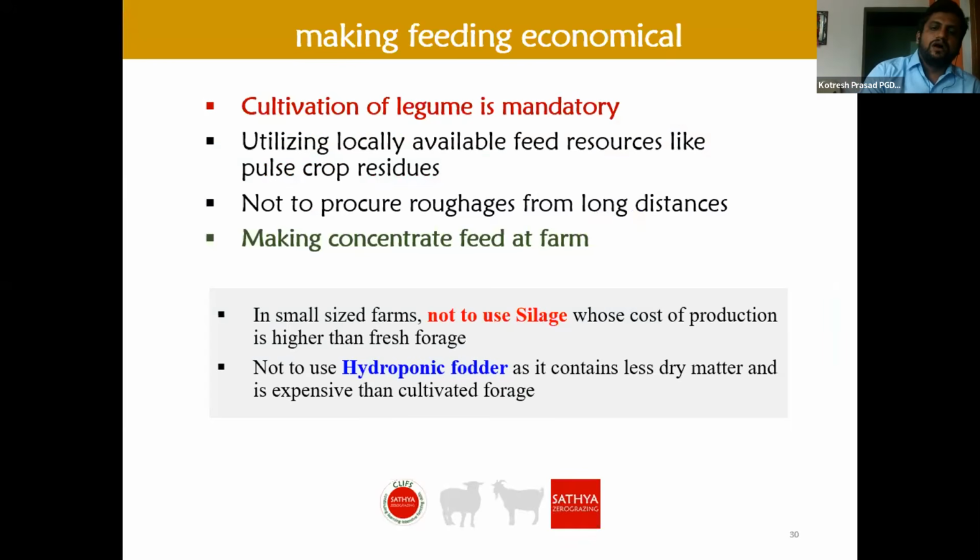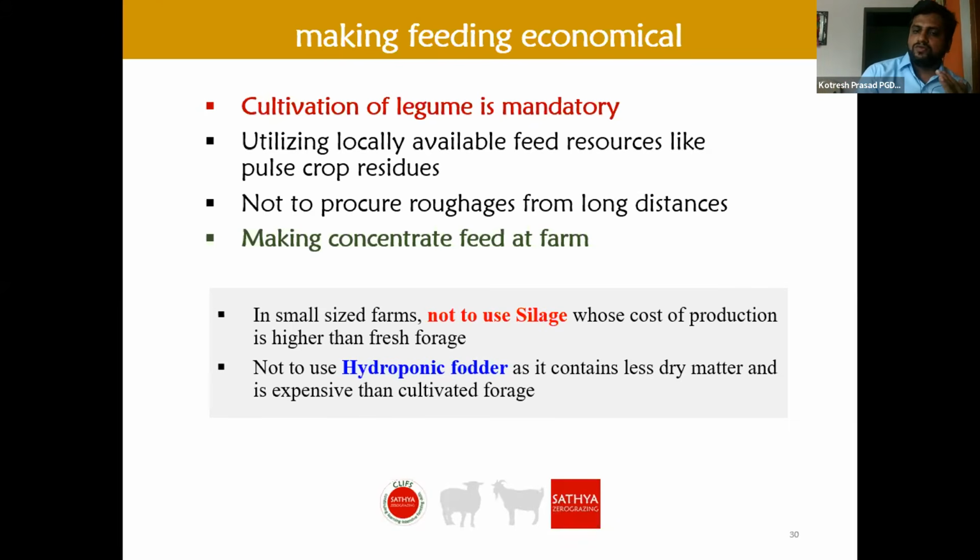To make feeding economical, we must cultivate legumes in our fields, because farmers go for only a solo crop. Like if they grow napier or super napier, they will only feed super napier, or only jowar, or only maize. They are under a wrong conception. We must tell them what the content of maize, jowar or super napier is, and what exactly the legume is having.